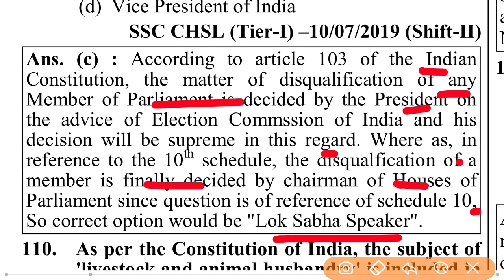Maybe you heard about the disqualification of Rahul Gandhi as a Lok Sabha member. He was disqualified by the Lok Sabha Speaker.